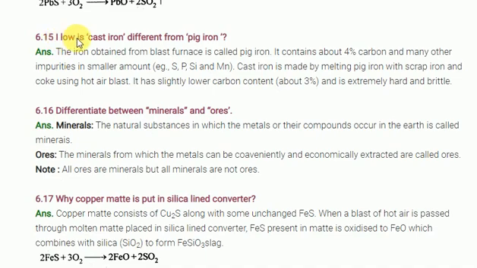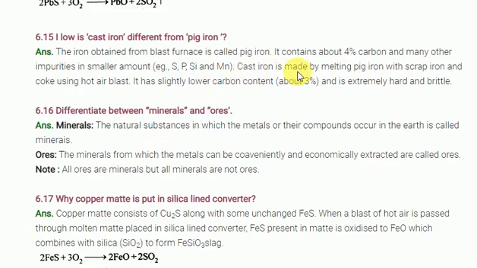Look at students, how is cast iron different from pig iron? I discussed cast iron and pig iron. The iron obtained from the blast furnace is called pig iron. It contains 4% of carbon. Many other impurities will also be there in small amounts: sulfur, phosphorus, silicon, and manganese.